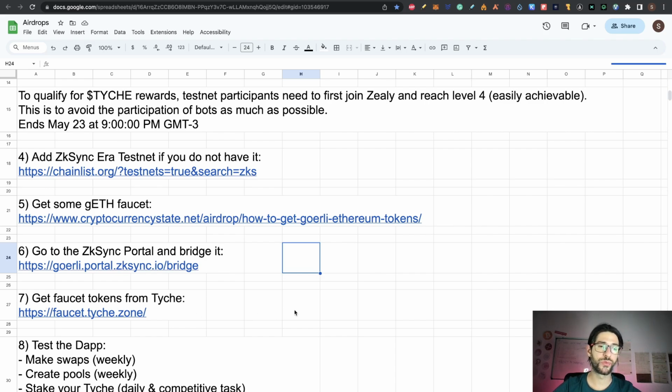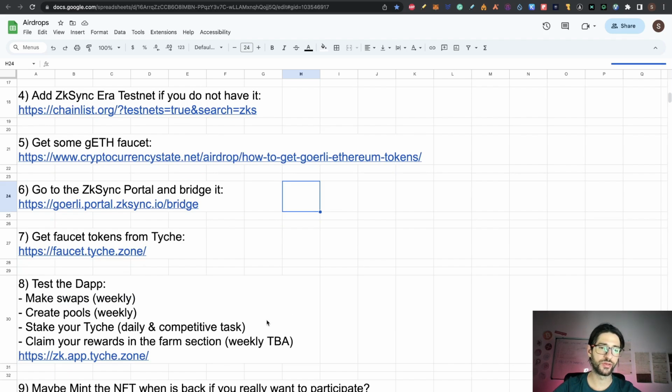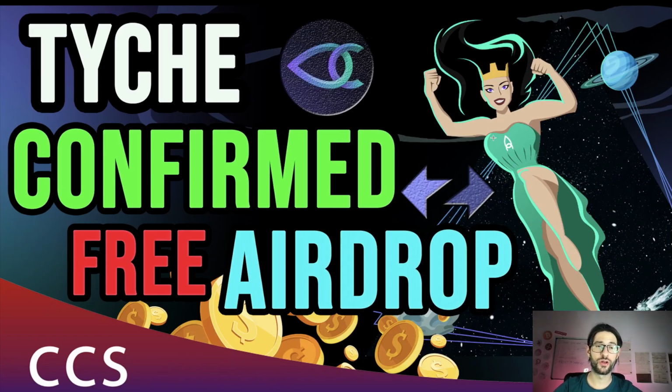Then step 7, you get some faucet tokens for Tyche. And step 8, you just interact with the app, which is make swaps, create pools, stake, and claim your rewards. That will be all for this airdrop, guys. So guys, that will be all for Tyche confirmed free airdrop. You just need level 4 on Zealy and interact with the application. Really easy to do. Don't waste any time, start to do it now.